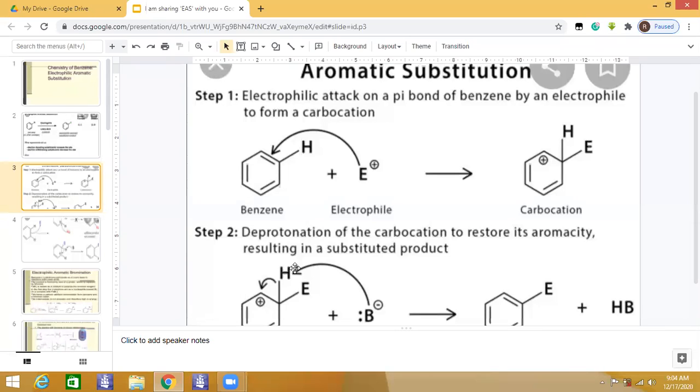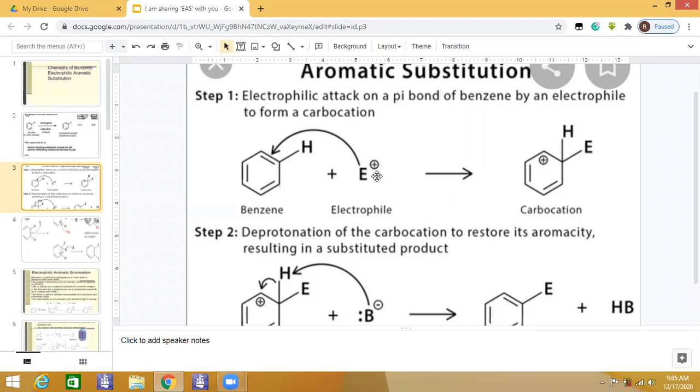This results in the regeneration of the double bond, which restores the stability of the ring, and formation of the final product. A base abstracts the proton, as you know, the base always abstracts a proton, taking away an H+, the base we used at the start when we made this electrophile. So this is all about aromatic substitution.